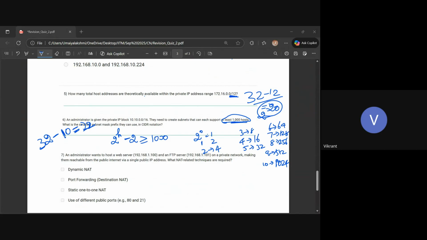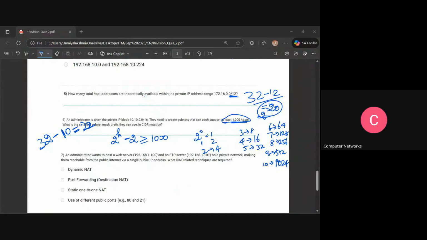I'm a bit confused. If we have a subnet mask prefix of 22 bits, that is the maximum length of the subnet mask. If we have a subnet mask of, let's say, 17 or 18 bits, we are still able to support 1024 hosts within each subnet, right? So if they're asking for the smallest subnet mask prefix, should we return 17 or a number smaller than 22, or should 22 be the answer?